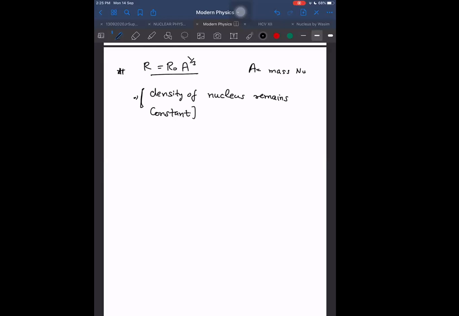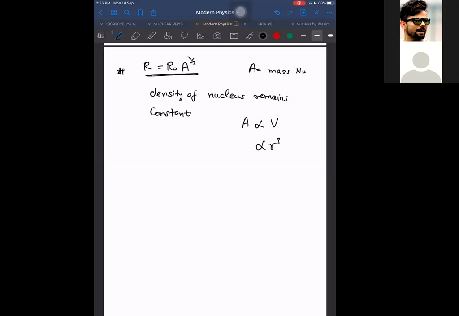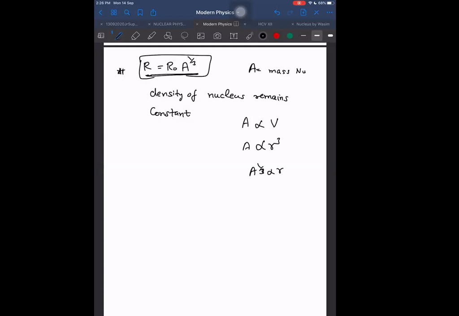Based on that, radius will vary, because more mass means, with density constant, more volume. Therefore mass number is proportional to volume, which is proportional to R cube. So A raised to power 1 by 3 is proportional to the radius. Therefore in general, radius is equal to R naught into A raised to power 1 by 3. Is it okay? Yes, sir.